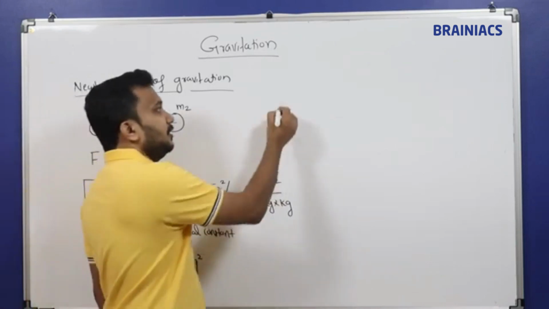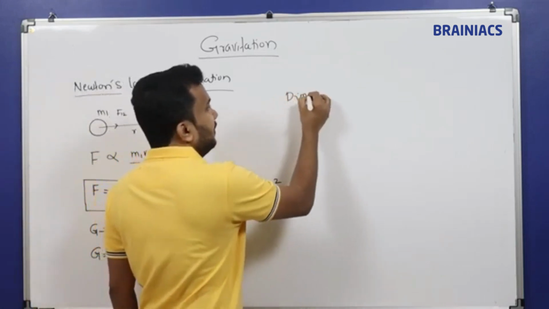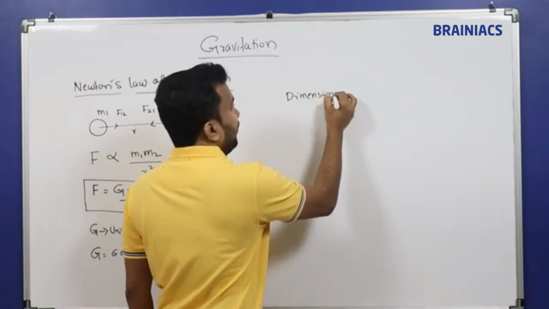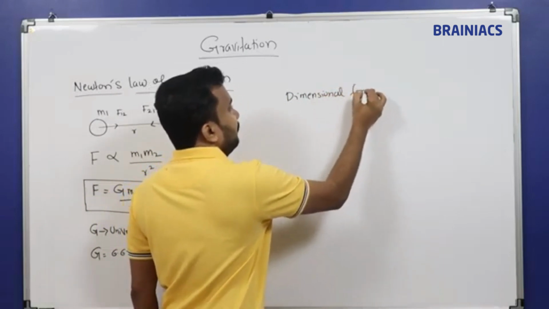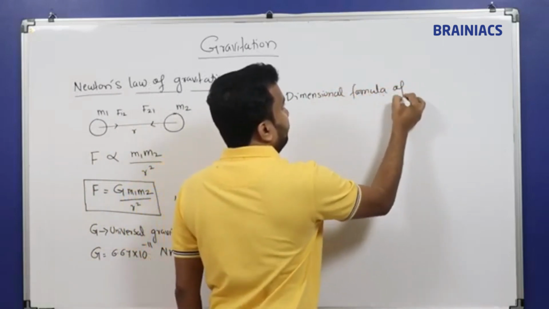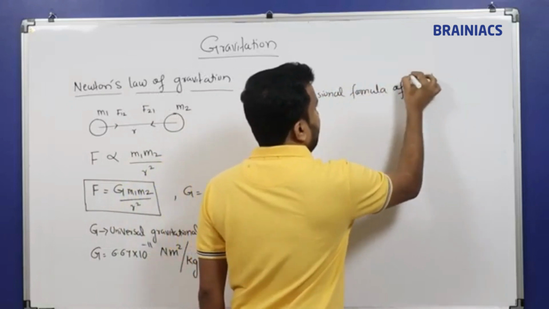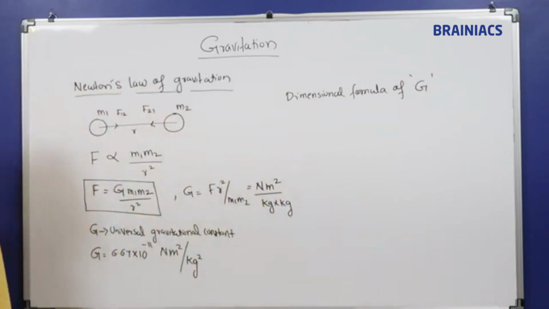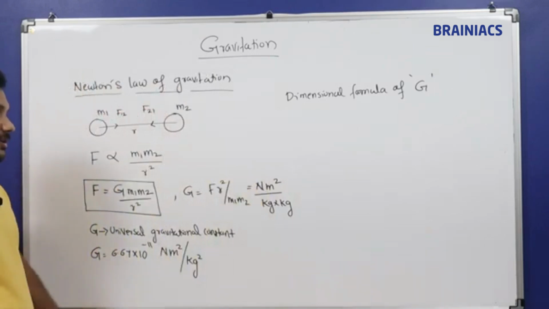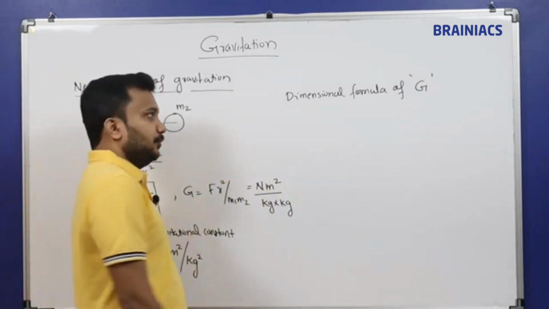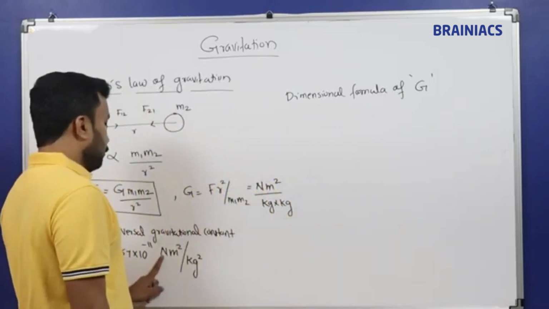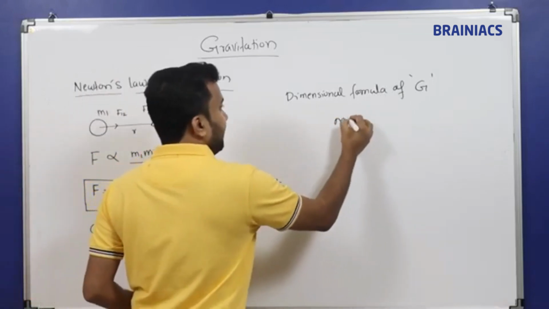There is an important additional concept, the dimensional formula of G, the gravitational constant. How to find it out from Newton meter square? Newton is the unit of force. So for this Newton I can write MA.